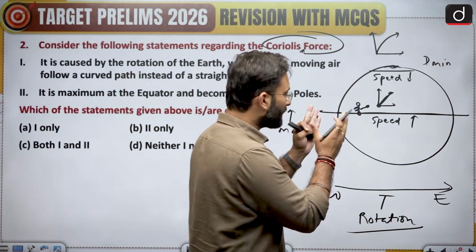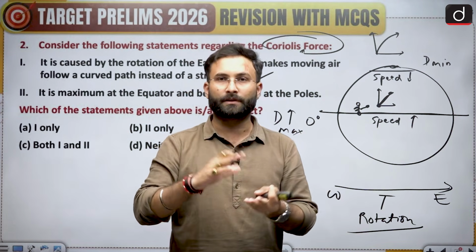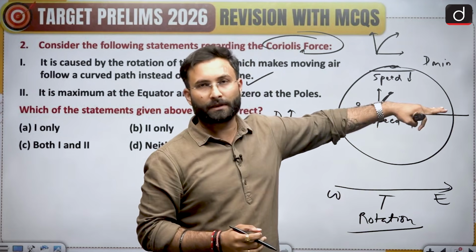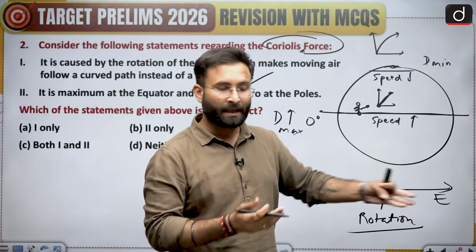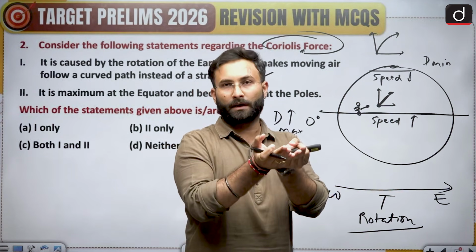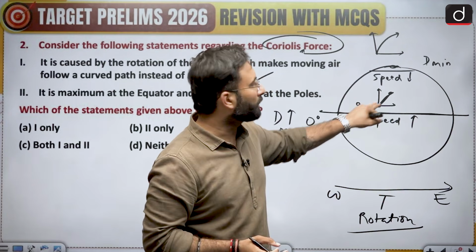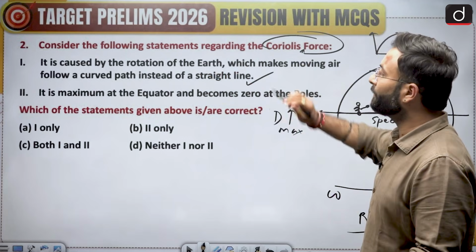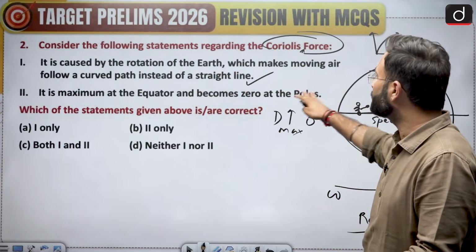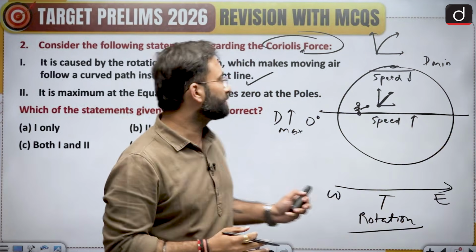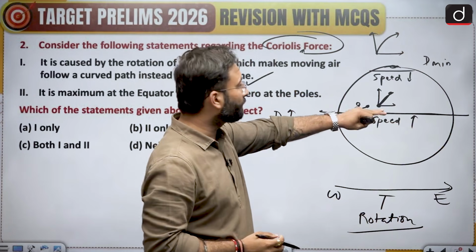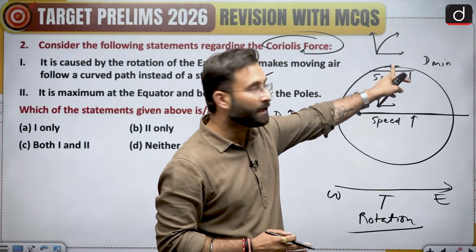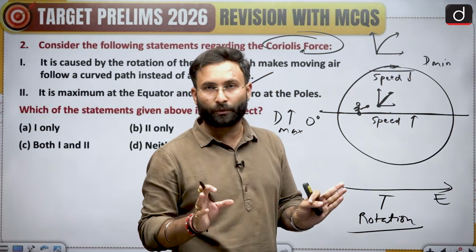As long as the air mass is in contact with the Earth's surface, it will move along with the surface from west to east. As soon as it lifts itself from the surface, it will follow the Coriolis path and start to follow a curved path. So statement 1 is correct. It is maximum at the poles and becomes 0 at the equator. That is obvious because the speed is very high over here, so the deflection towards the poles will be very high, but the deflection at the equator will be 0. Okay. Why?